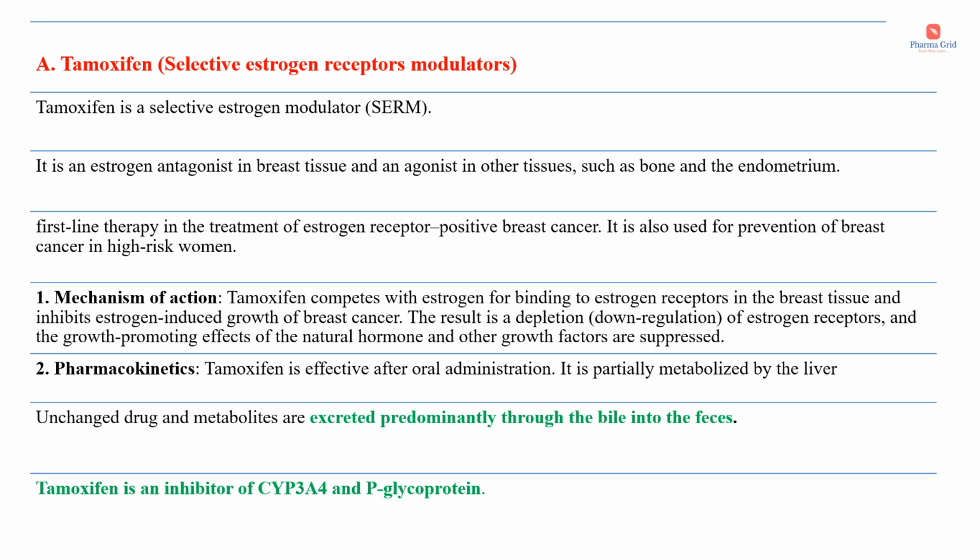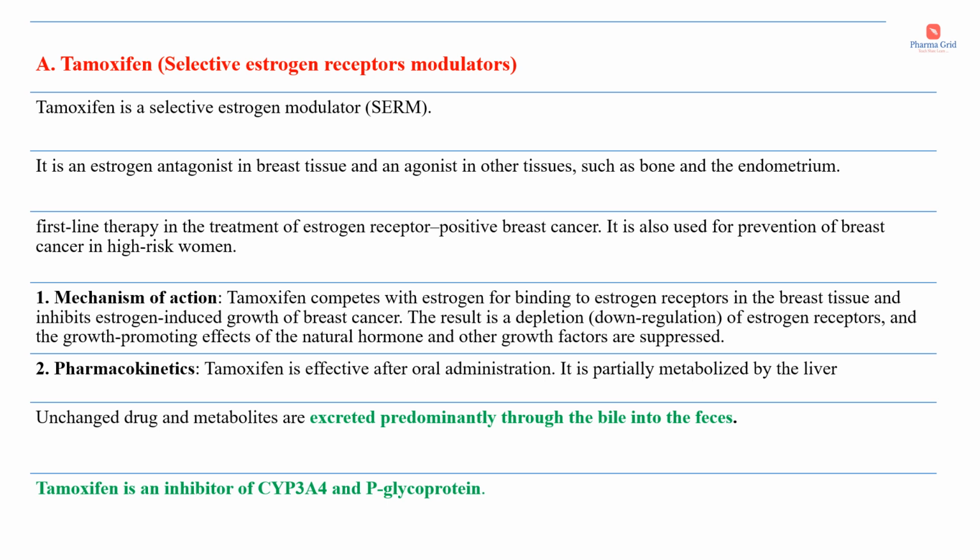So normally the function of estrogen in the breast tissue is to promote breast growth, and in the endometrium, estrogen will promote endometrial growth. So tamoxifen acts as an estrogen antagonist, that is, it opposes the action of estrogen in the breast tissue, that is, it inhibits or prevents breast growth. Hence it is useful in the treatment of breast cancer, but it acts as an agonist, the same action as that of estrogen in the endometrium, that is, it promotes endometrial growth.